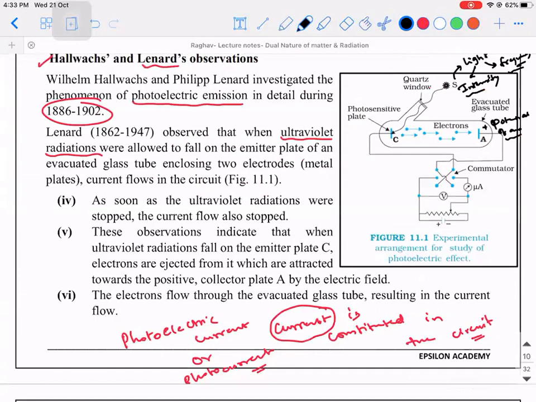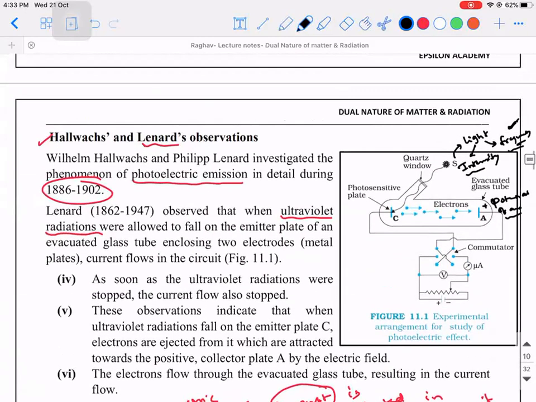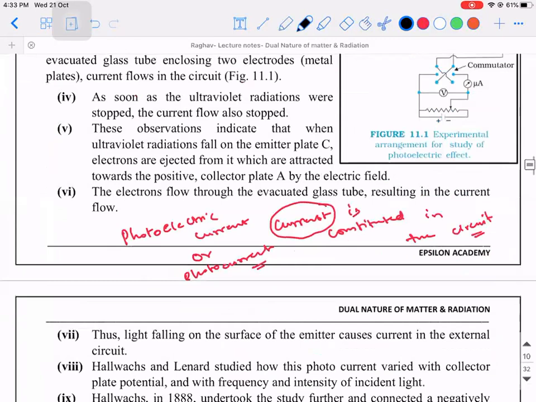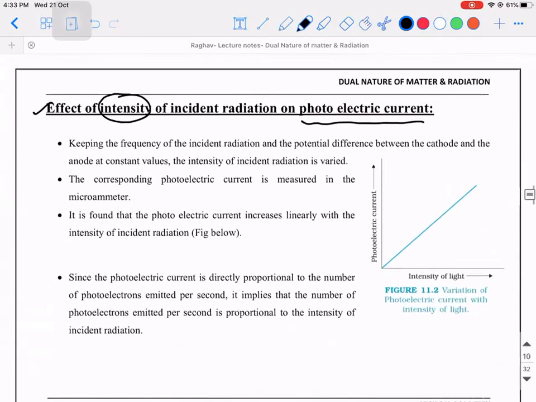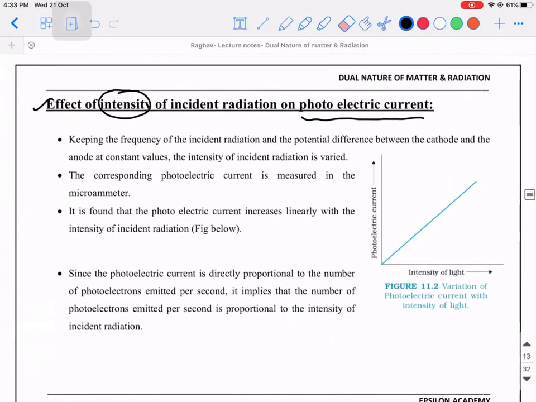See, try to understand this. At threshold frequency, photoelectric effect will surely happen. That is the meaning of threshold frequency. What will happen if you increase the frequency beyond threshold frequency? Are you going to increase the photoelectric current, will it decrease, or is it going to be constant? That is what is called variation. Okay, so let's go one by one.